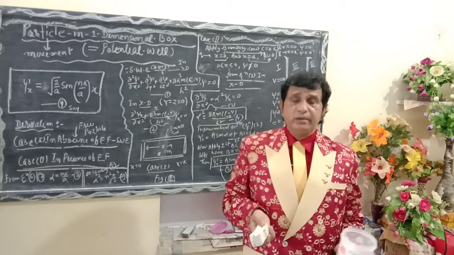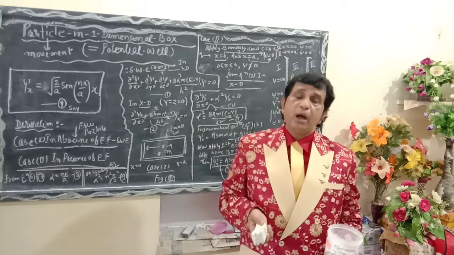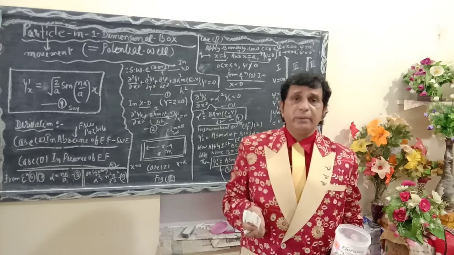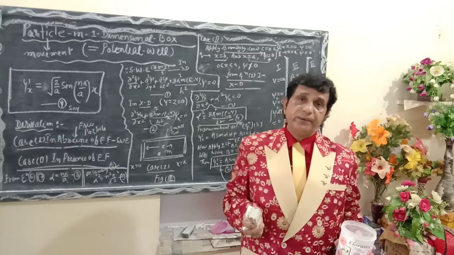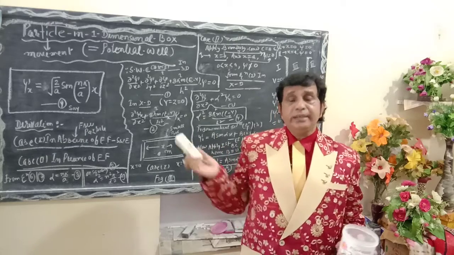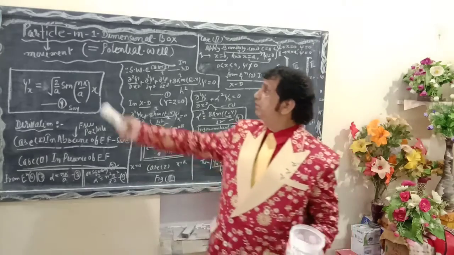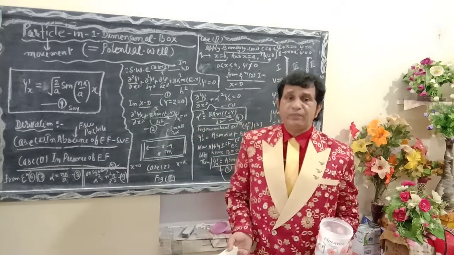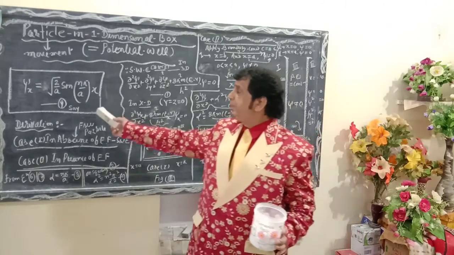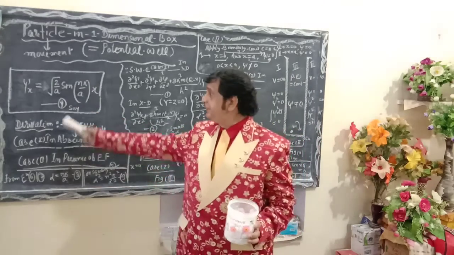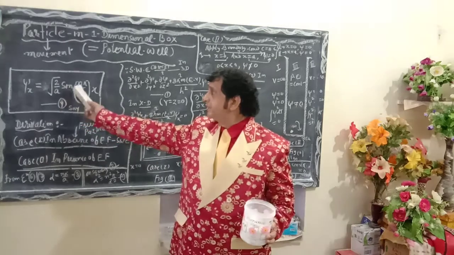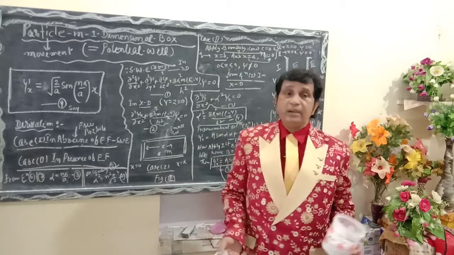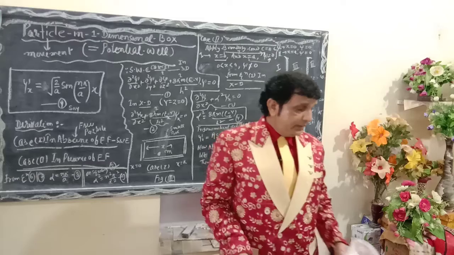Further, dear students, we also delivered in the classroom the properties and physical significance of psi and psi square, and the important postulates of quantum mechanics. The next topic I will deliver is a particle in a one dimensional box, that is, a potential well, where we have to derive the value of psi x equals plus minus root 2 upon a sin n pi x upon a.